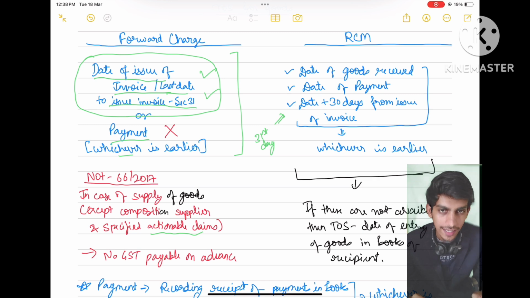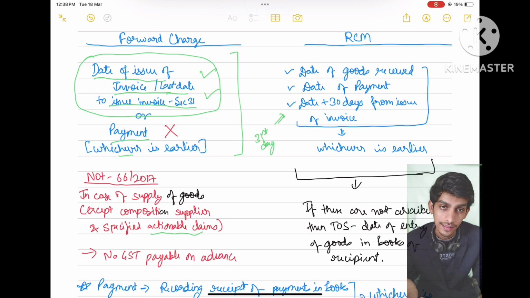And in case of RCM, we have three conditions. First is date of goods received, the date on which goods are received. Second is date of payment, the date on which payment is made. I will come to payment later. Payment also means two things here. Then date plus 30 days from issue of invoice, that is the 31st day from the date of issue of invoice